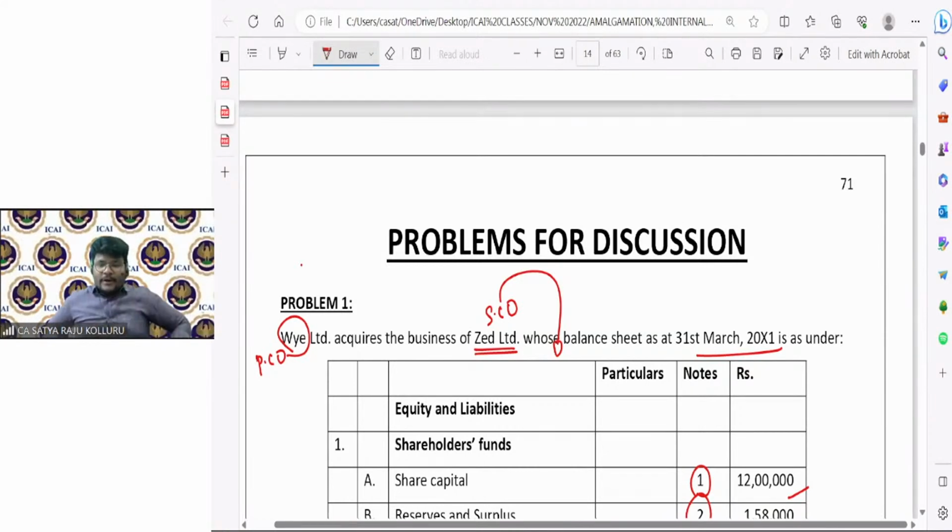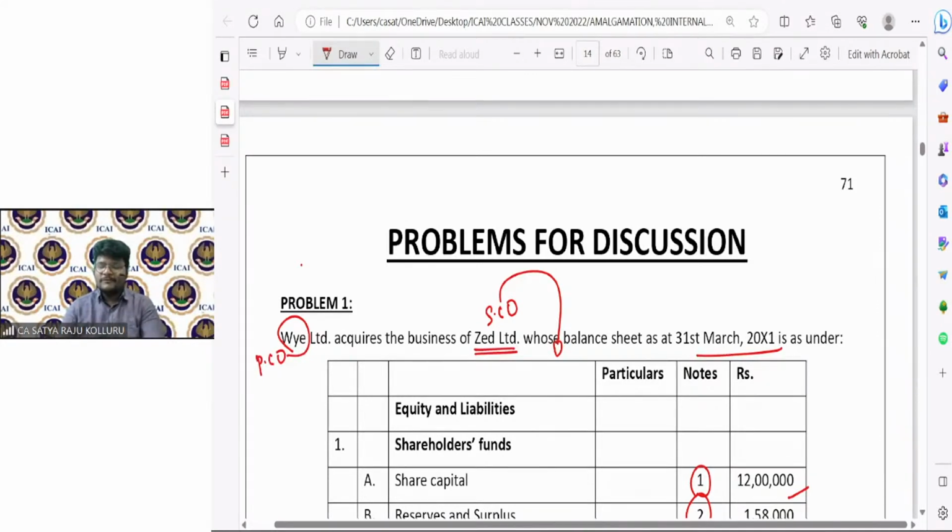Guys, no doubt about it. Once my classes are over, you may not have any further fear of the chapter amalgamation, because most students may feel that amalgamation is a typical chapter, a very big and lengthy chapter, and the adjustments will be complicated. Even with good content or concept, there is no guarantee whether we can provide answers in the exams or not.